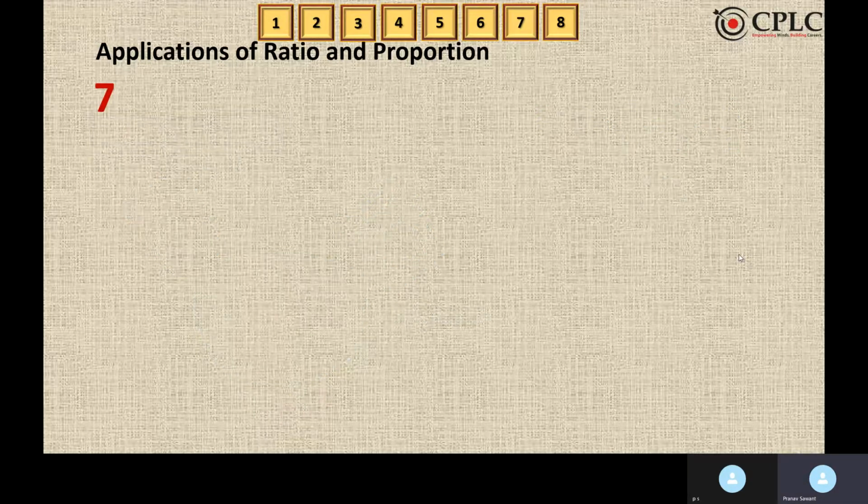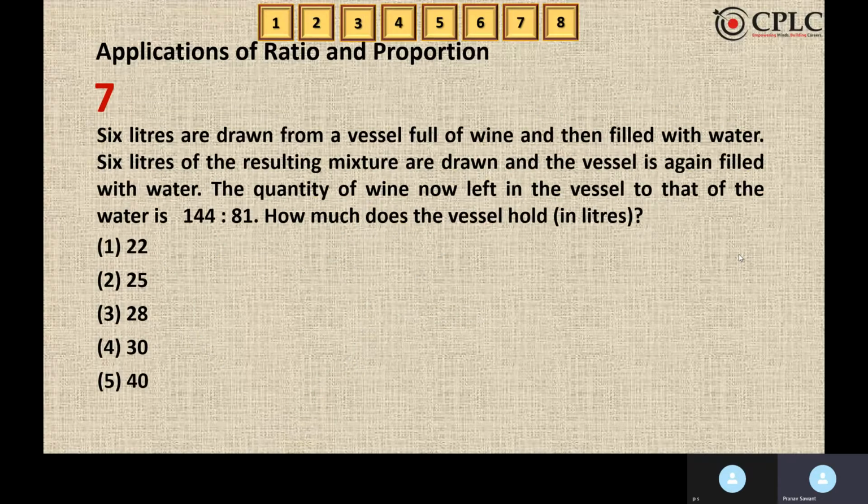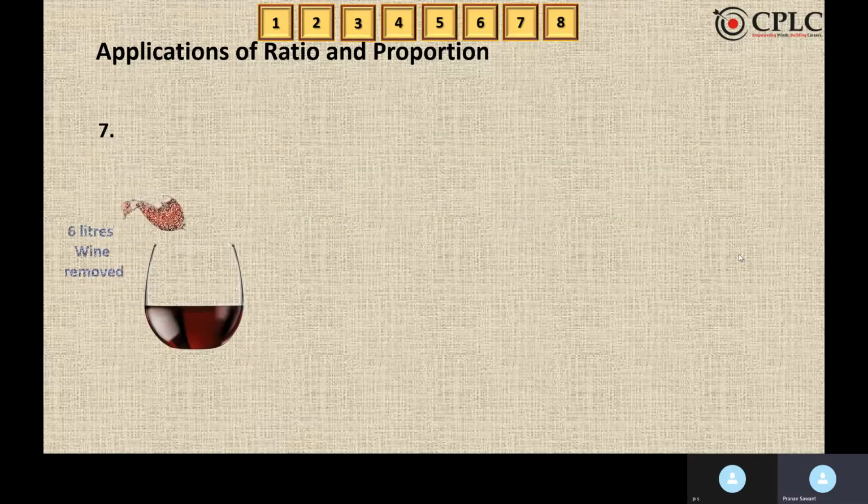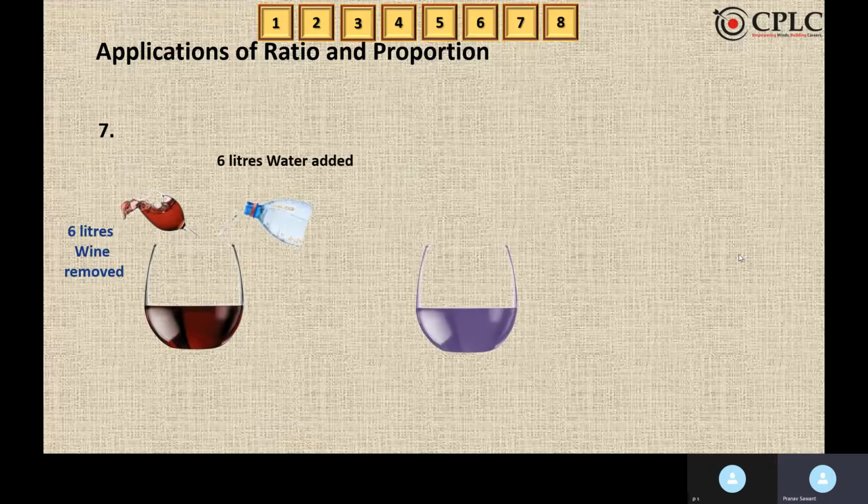Moving to the next question. 6 liters are drawn from a vessel full of wine and then filled with water. 6 liters of the resulting mixture are drawn and the vessel is again filled with water. The quantity of wine now left in the vessel to that of water is 144:81. How much does the vessel hold in liters? Let's solve this. Now, 6 liters of wine is removed and 6 liters of water added to it.